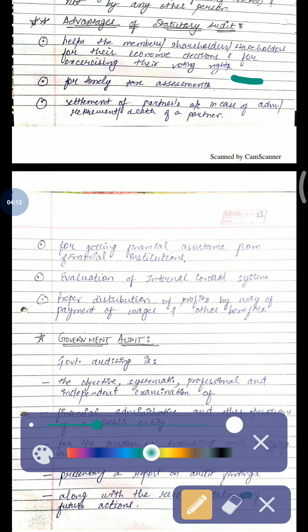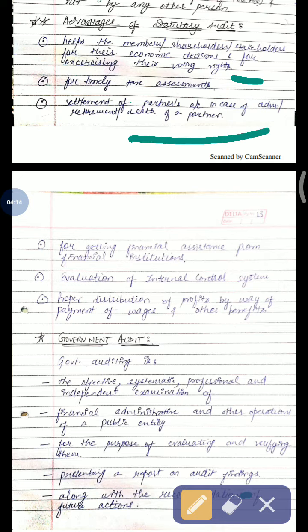Third point is settlement of partner's account in case of admission, retirement, or death of a partner. For getting any financial assistance from financial institutions, statutory audit helps. Evaluation of internal control system, that is how the internal control system of an organization is. And last point is proper distribution of profits by way of payment of wages and other benefits. So these are some advantages of statutory audit.